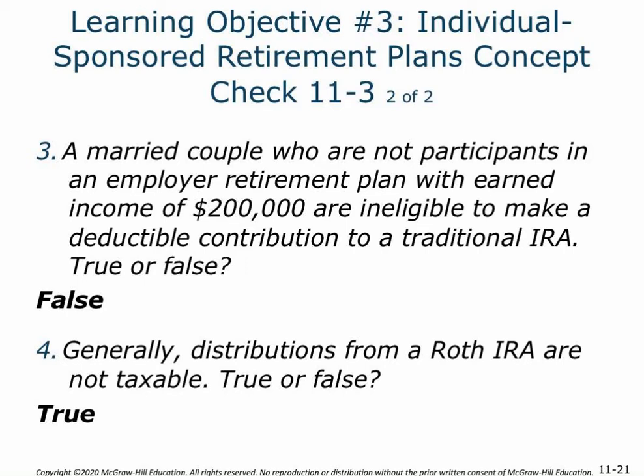Here, our taxpayers are not participants in it, so their earned income would not trigger the phase out, making them ineligible for the deductible contribution is false. And then concept check 4. Generally, distributions from a Roth IRA are not taxable, and that is true.